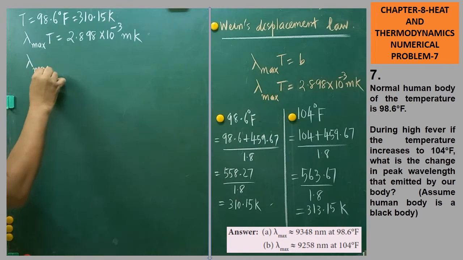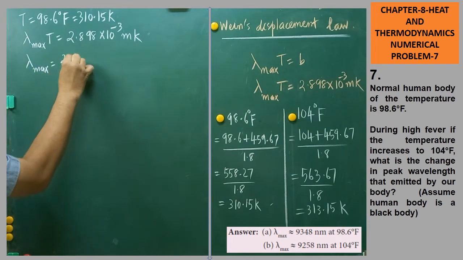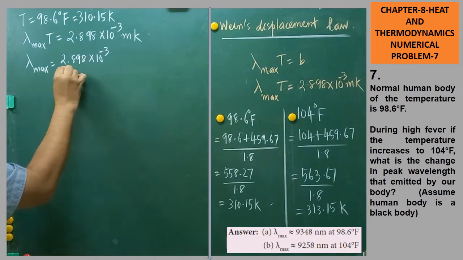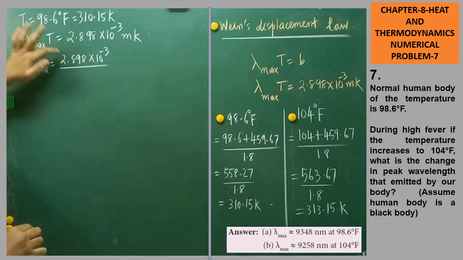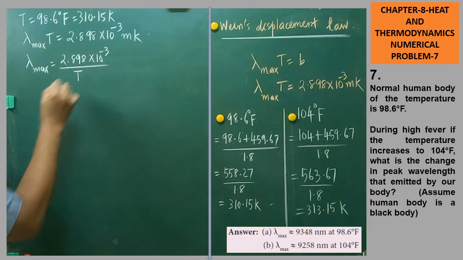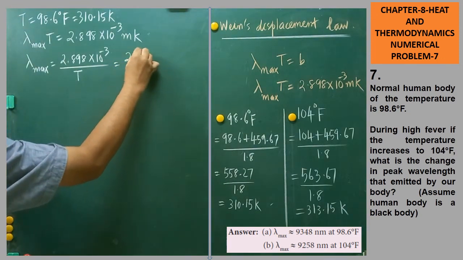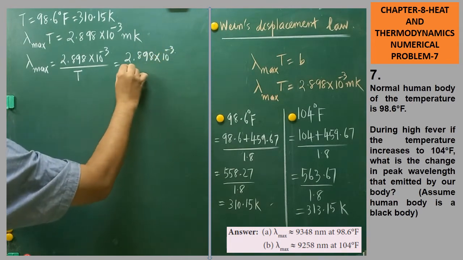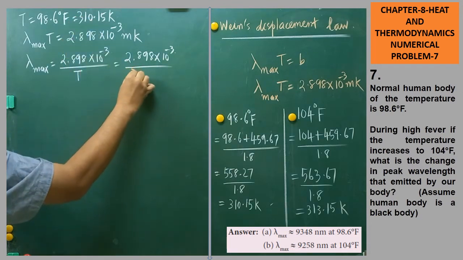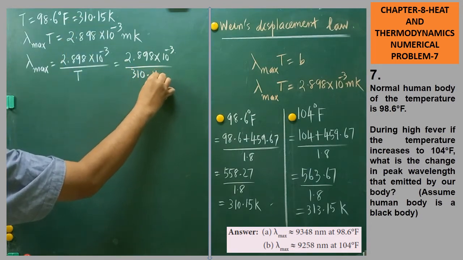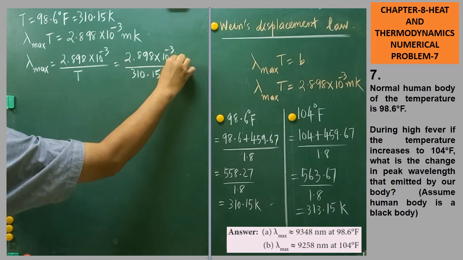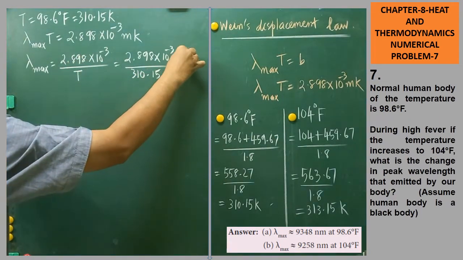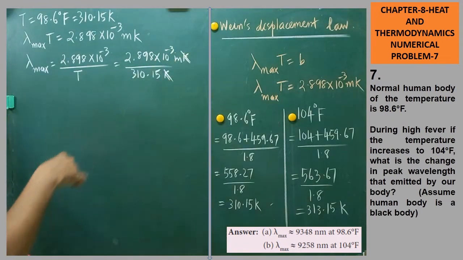What is required? Lambda max is required. Lambda max is equal to 2.898 into 10 to the power of minus 3 divided by T, cross multiplied, and then substitute: 2.898 into 10 to the power of minus 3 whole divided by 310.15 Kelvin. Meter Kelvin is there in the unit of the constant. Kelvin and Kelvin can be cancelled. The final unit will be meter.